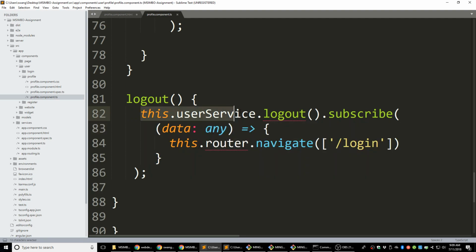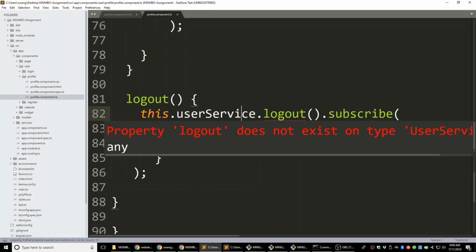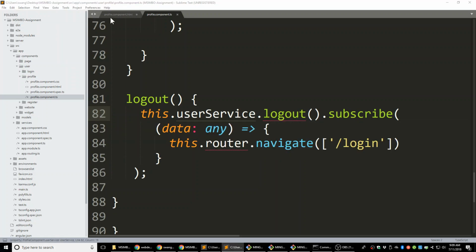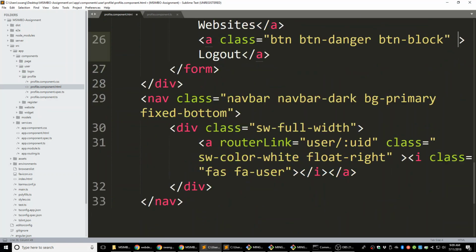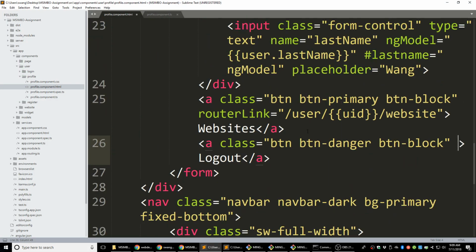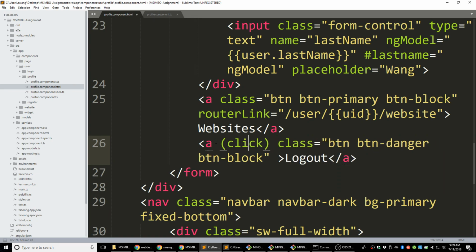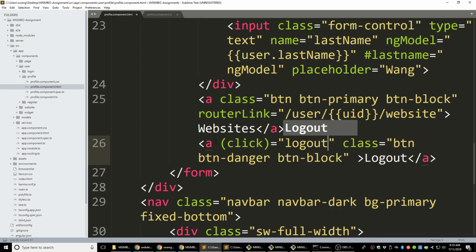It's just calling another logout function in the user service, the client user service, and the client user service is going to send out a request and give back a response. So let's go back to the client user service to make a logout function. And firstly, in the profile.html, we're going to bind that function to this logout button. Here is the logout button, and we're going to have a click here. If we click this button, we're going to call the logout.